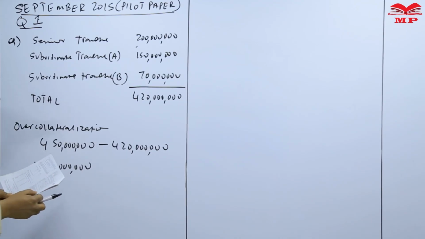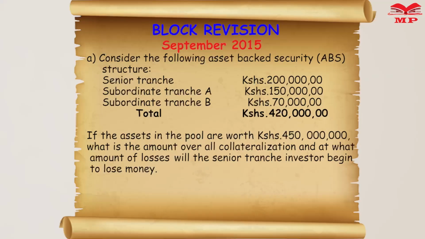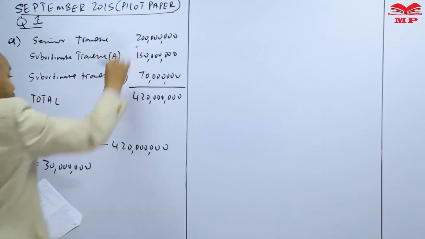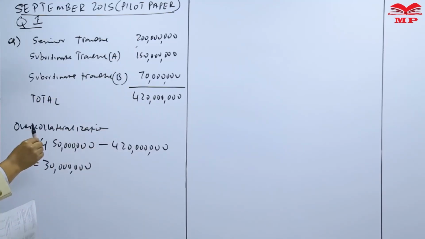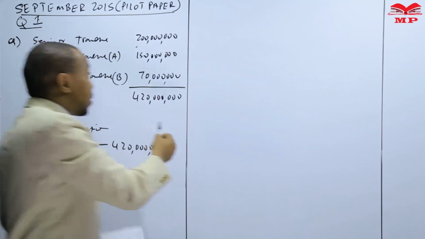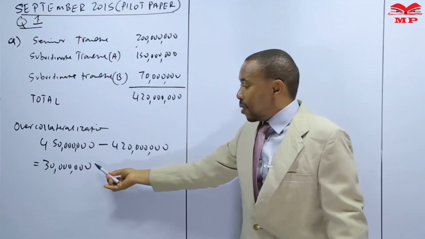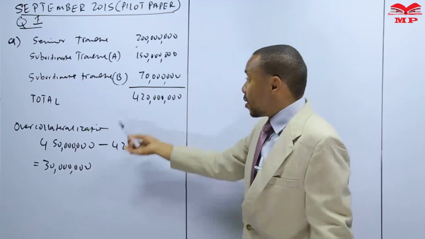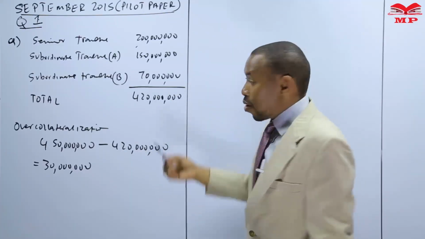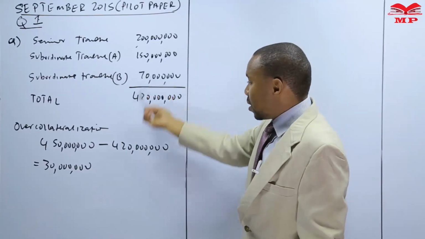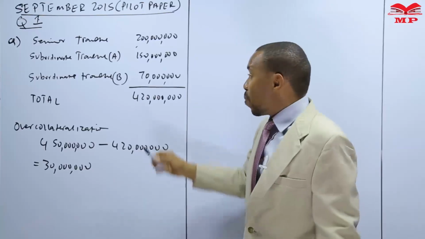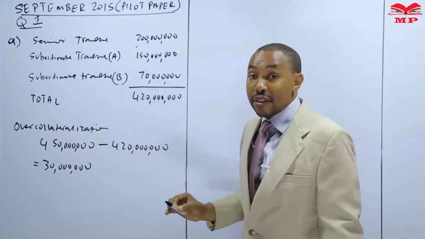The second part of the question is asking at what amount of losses will the senior tranche begin to lose money? We have to start from a statement like this: losses between 30 million and 100 million. How do we get 100 million? We get 70 plus 30, which will be absorbed by subordinate tranche B.